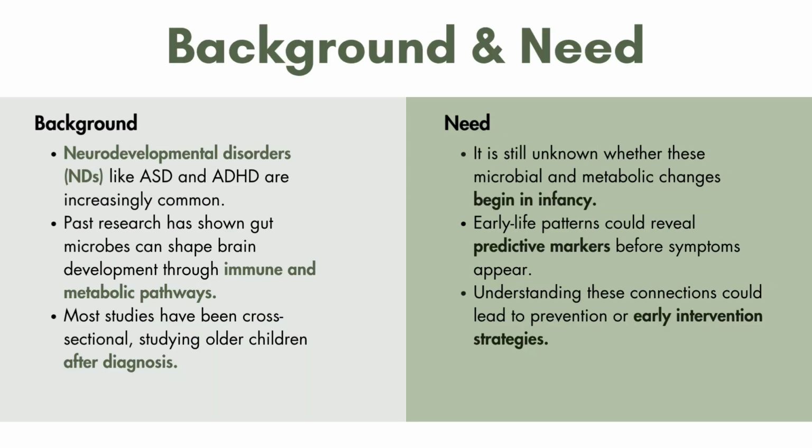To briefly put things into context, neurodevelopmental disorders like autism and ADHD are becoming more prevalent, affecting about 1 in 6 children. While previous research has shown that the gut microbiome can influence brain development, most of that work has been done in older kids after diagnosis. This leaves a big unanswered question: do these changes actually start in infancy? Answering that could help us identify early warning signs and maybe even intervene before symptoms begin, which is why this study is very important.